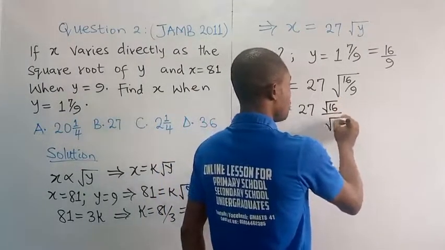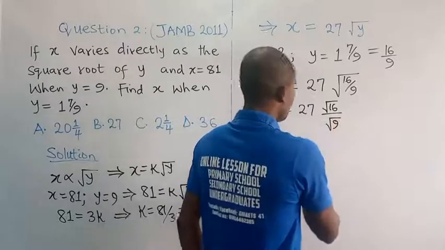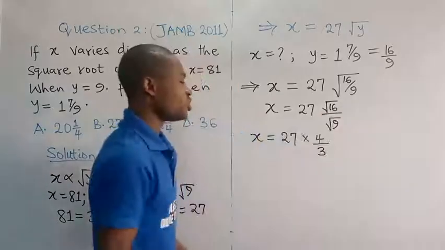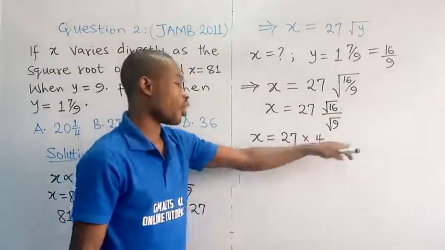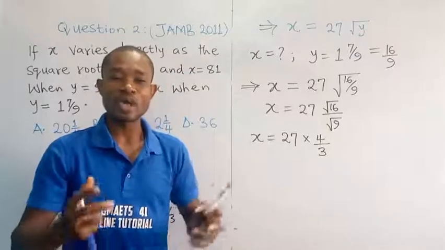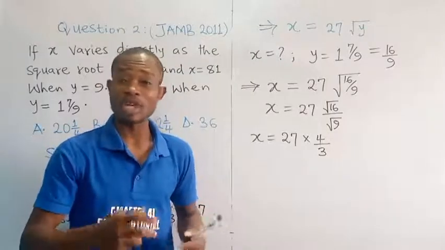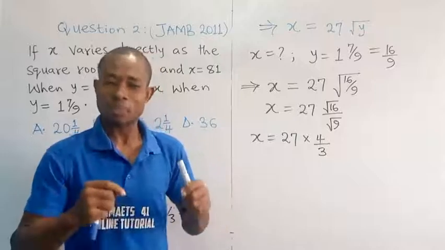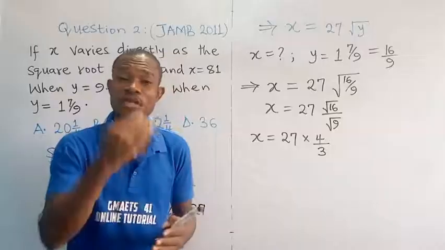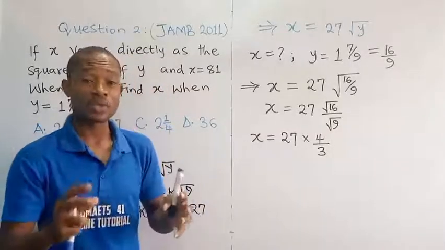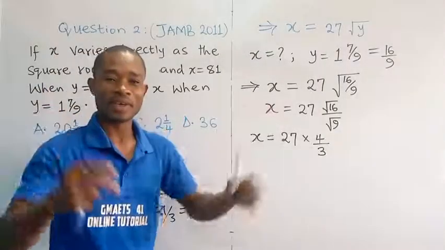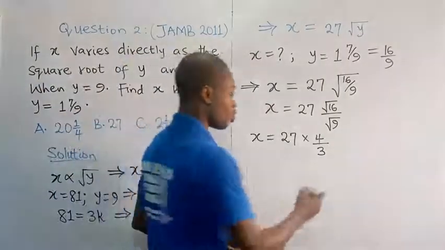So this is going to be square root of 16, which is 4, over square root of 9, which is 3, so that x is equal to 27 times 4 over 3. And then with this, you know, we can multiply 27 by 4 and then divide by 3. But there is something about BODMAS you want to remember. You do division before multiplication. As long as you can divide, please, divide before you multiply. I always advise for that. Reason, when you divide first, your numbers reduce. Then multiplying will be easy. But when you multiply first, you know, your number will increase. Dividing might give you certain stress.